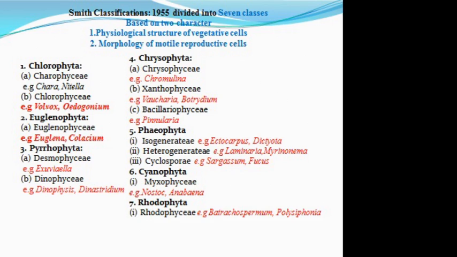Then the last group, Rhodophyta. It includes 2,500 forms. Dominant pigment Phycoerythrin. Reserve food is floridine starch. Classes Rhodophyceae. Example of Rhodophyceae, that is the Polysiphonia, Gracilaria and Batrachospermum. So here Batrachospermum, that is the freshwater alga, while Polysiphonia and Gracilaria, that are the marine forms, that are the multicellular alga. So this was about the Smith's classification, which is generally followed.